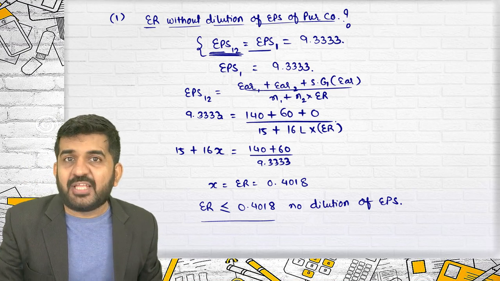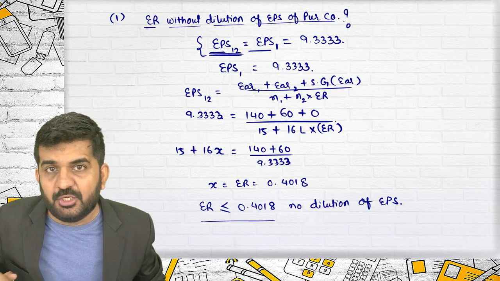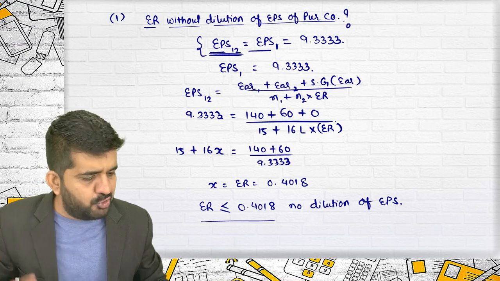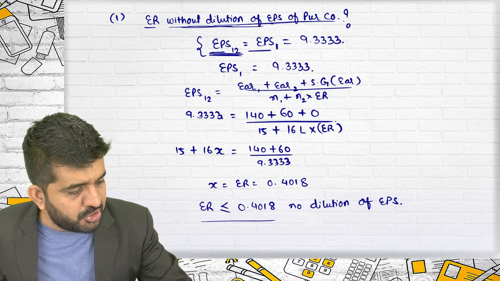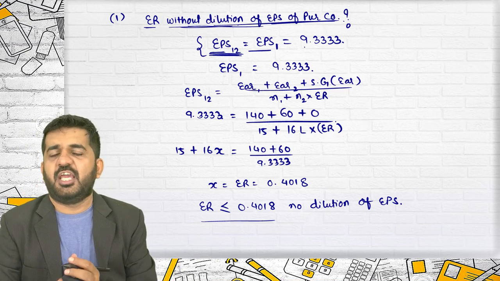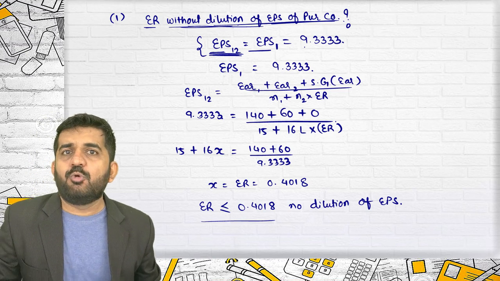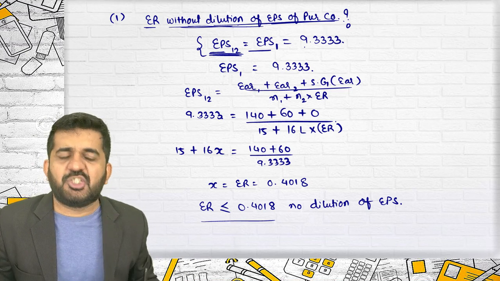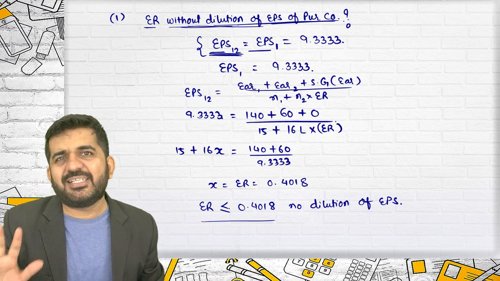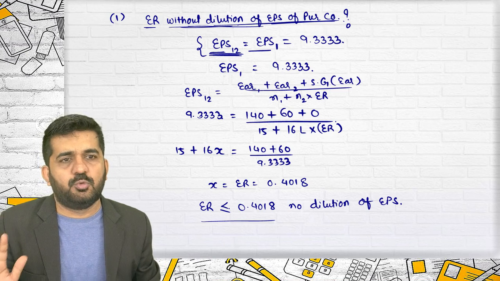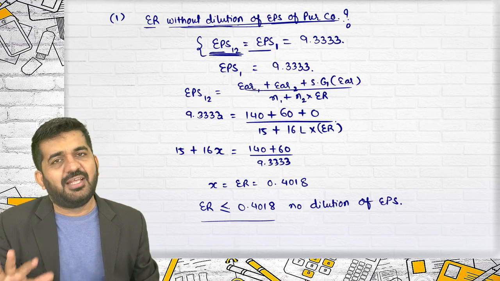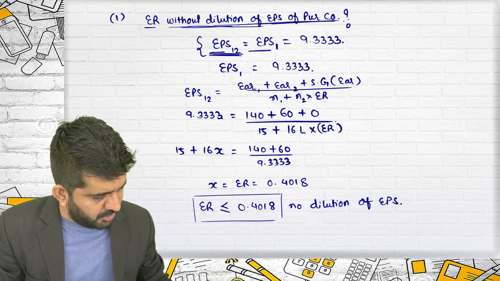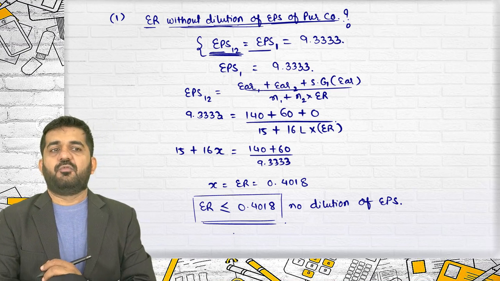If it is more than it, your EPS 1,2 will be reduced. If it is less than it, your EPS 1,2 will increase. But increase, there is no problem. There should be no dilution of EPS of the purchasing company. What I have done is take EPS 1,2 equal to EPS 1, and then found the exchange ratio. That exchange ratio is the maximum a purchasing company should pay to the shareholders of the selling company, and their EPS will not be reduced. It will remain equal if the exchange ratio is 0.4018.